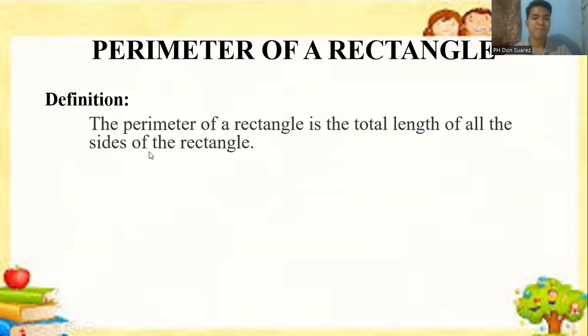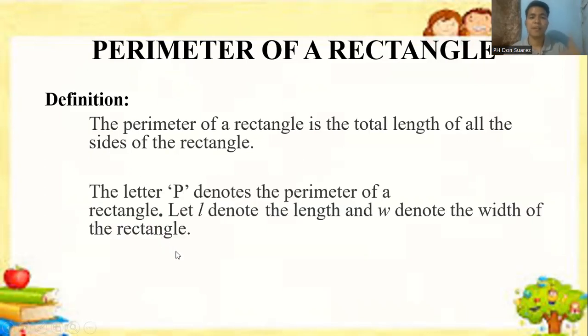All right. And the letter P denotes the perimeter of a rectangle. We use L to denote the length and W to denote the width of a rectangle.